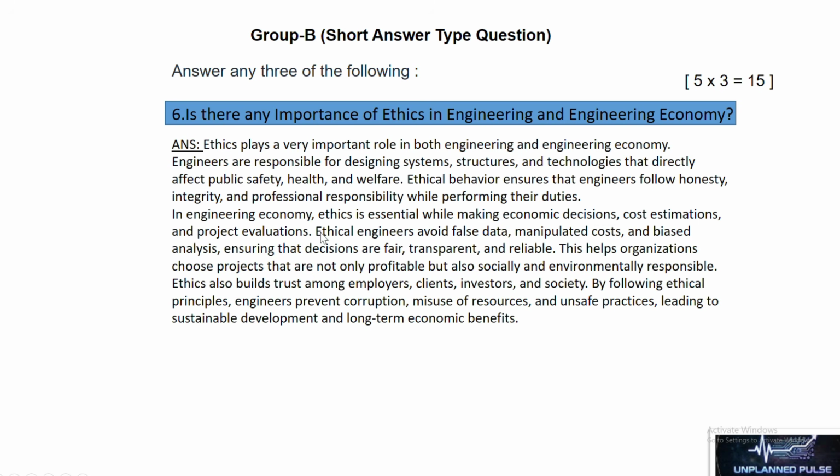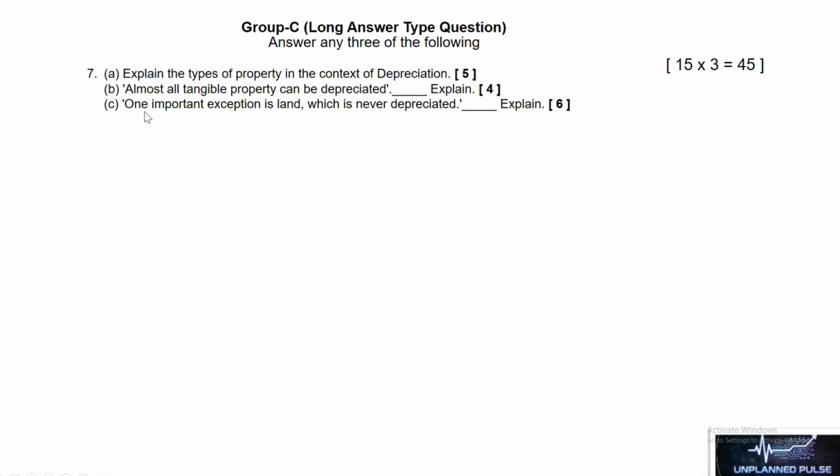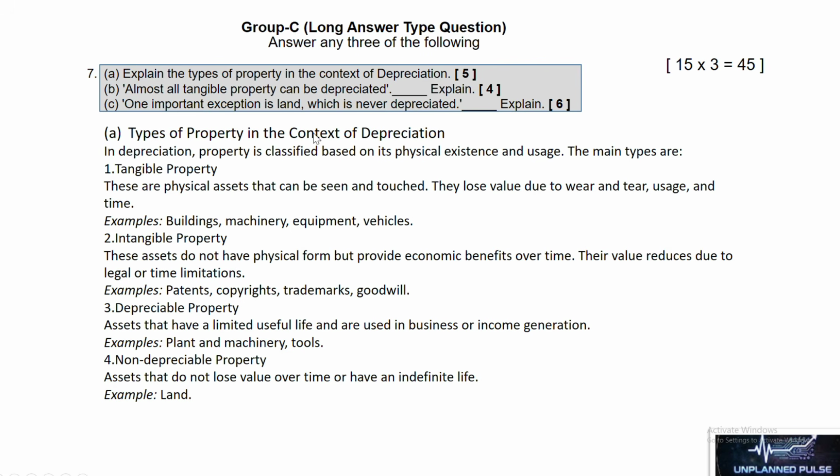Now move to the next part, Group C. In Group C, the first question is, explain the types of property in the context of depreciation. Types of property in context of depreciation. In depreciation, property is classified based on its physical existence and usage. The main types are: number 1, tangible property.